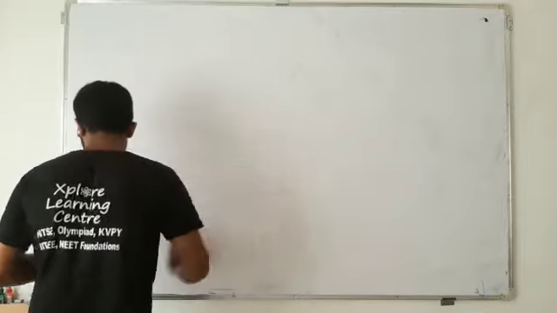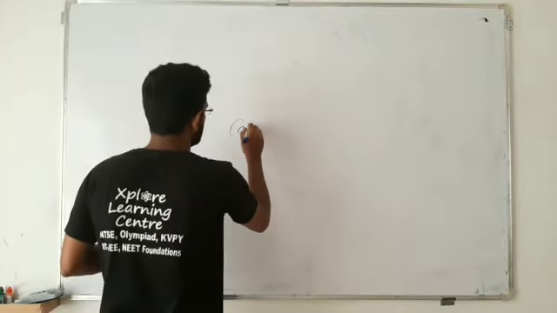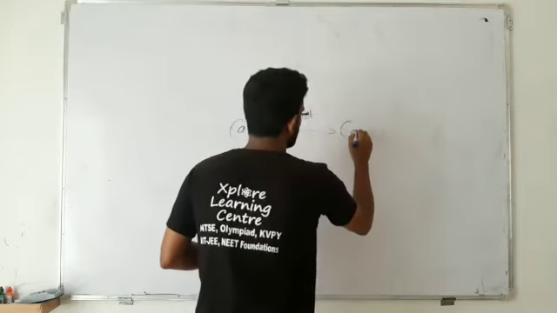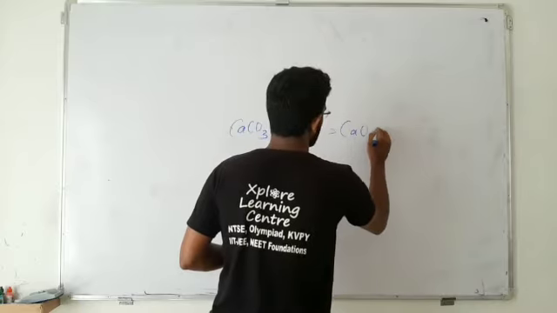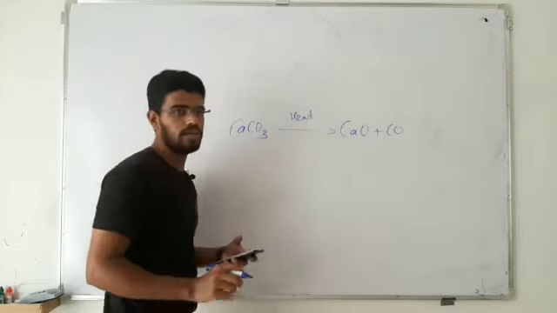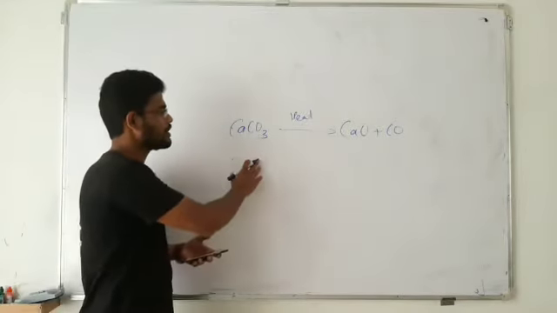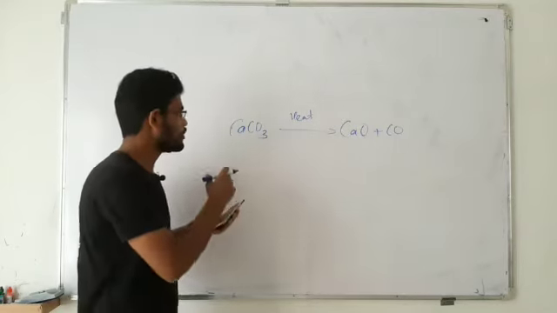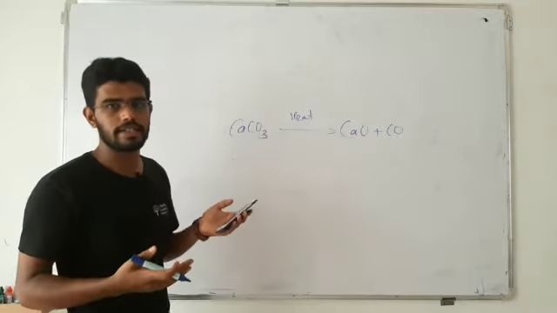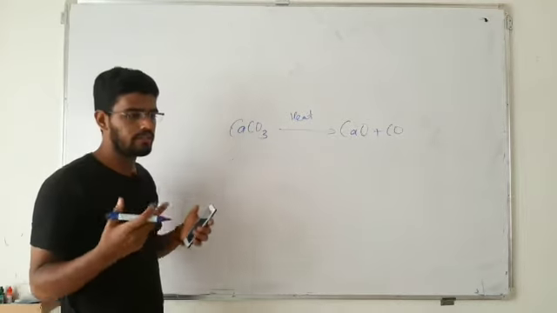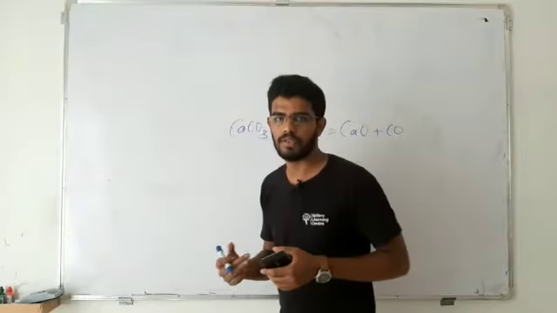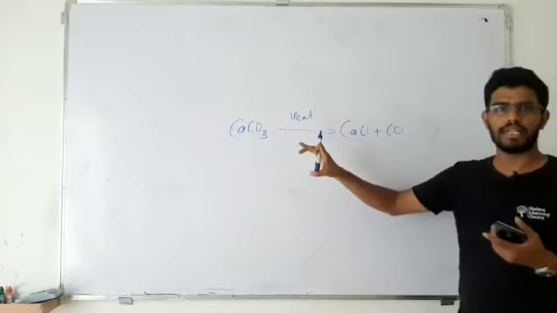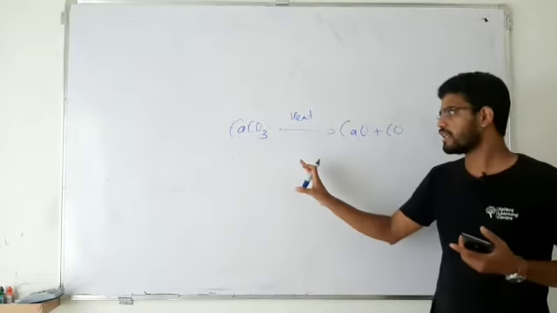Calcium carbonate, that is CaCO3, upon heating gives you CaO plus CO. Definitely this is a decomposition reaction, right? But in decomposition reaction we have different subtypes: thermal decomposition, electrolytic decomposition, or photolytic decomposition. Which of these have they asked?